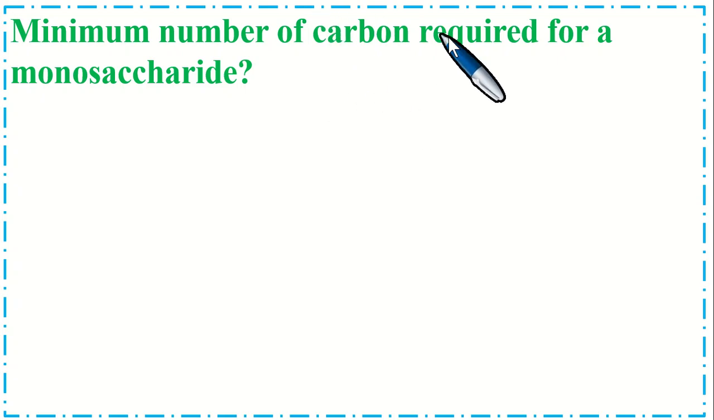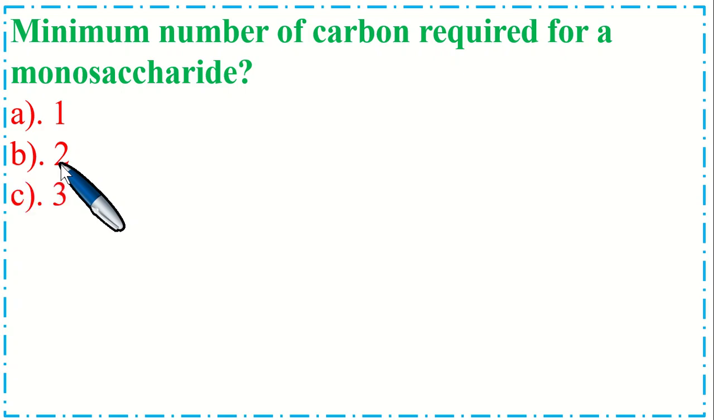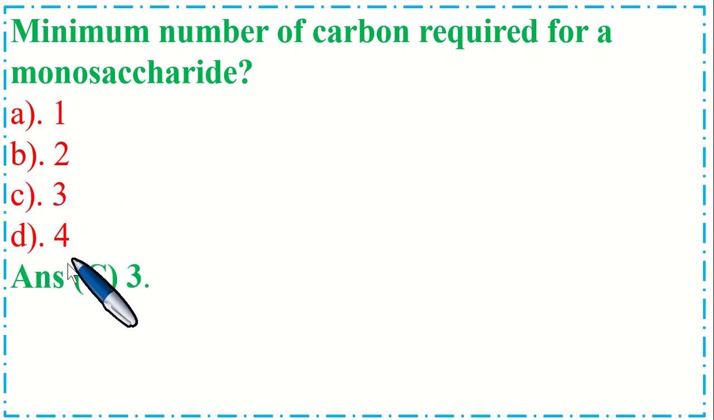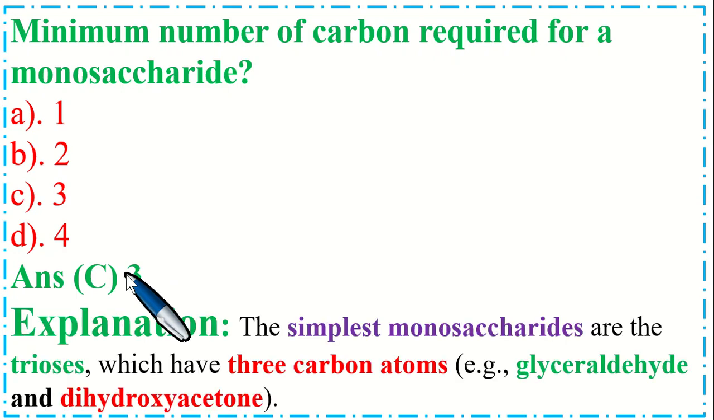Minimum number of carbon required for a monosaccharide. Option A 1, B 2, C 3, and option D 4. So the correct option is C 3. Explanation is the simplest monosaccharides are trioses, which have 3 carbon atoms. For example, glyceraldehyde and dihydroxyacetone.